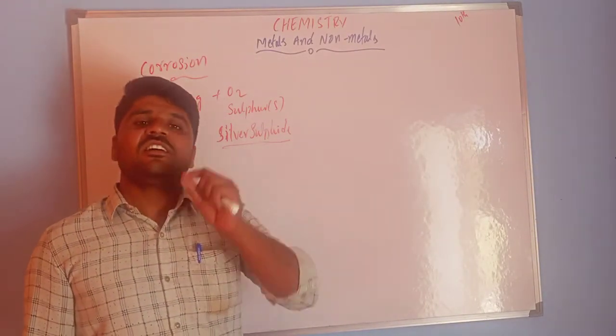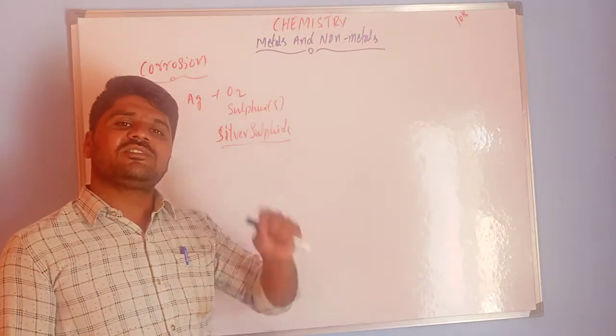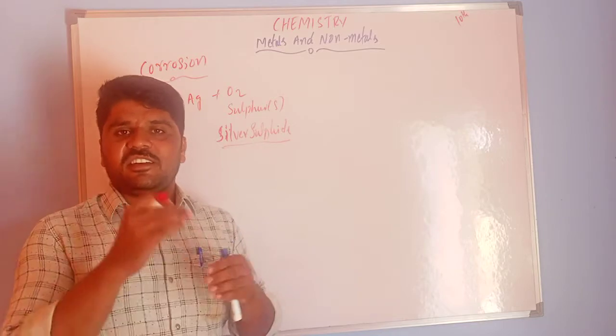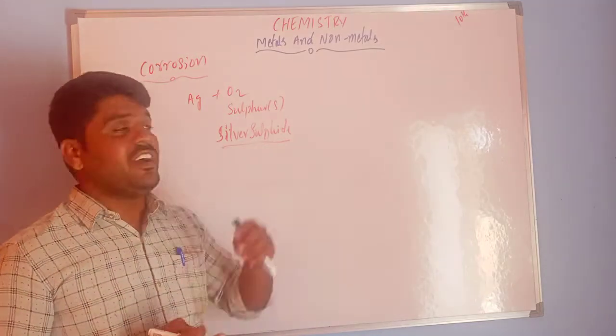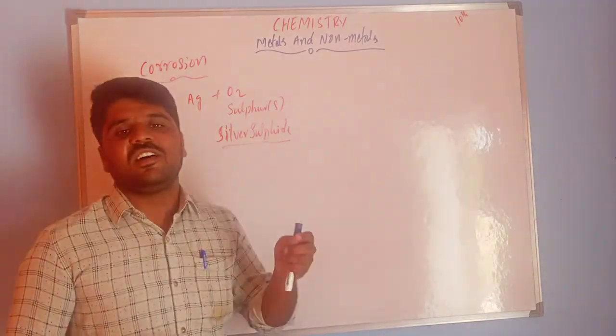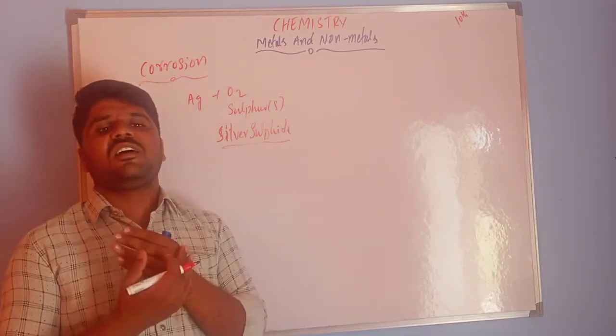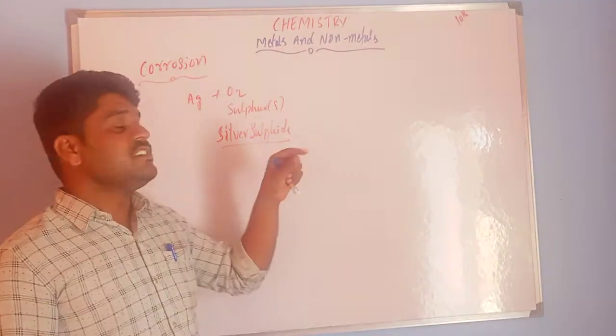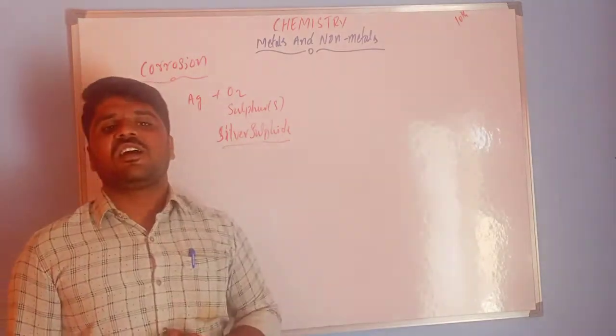So this is one example. How does silver get corroded? When silver reacts with air, in which sulfur is present, it forms a black colored coating called silver sulfide. That is the example for this corrosion.